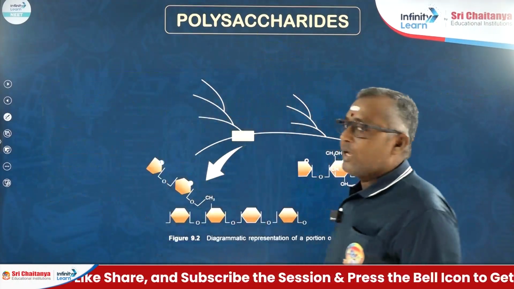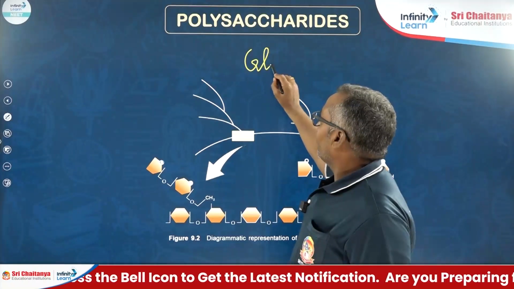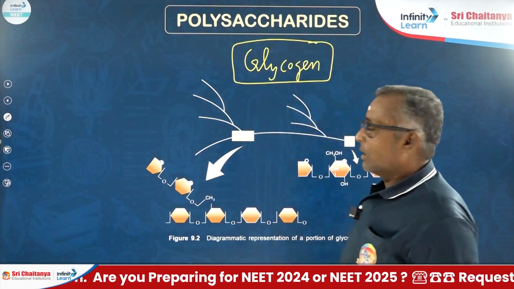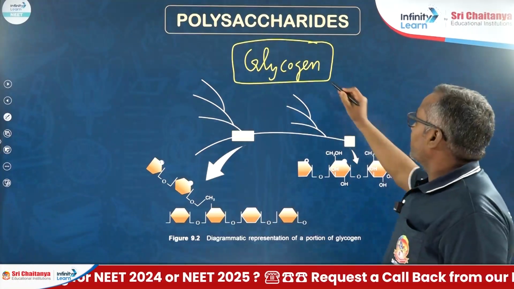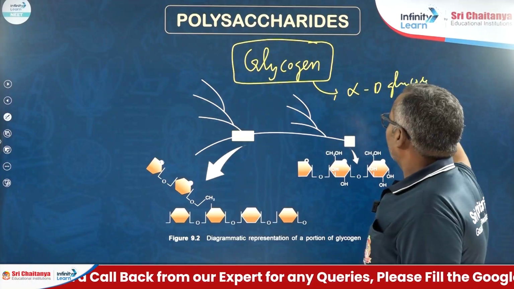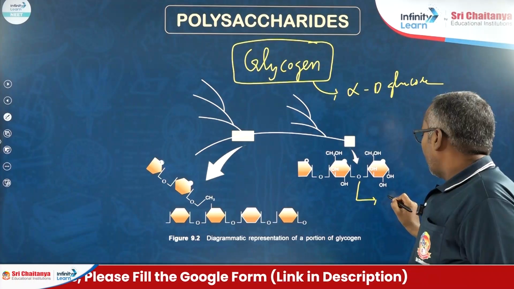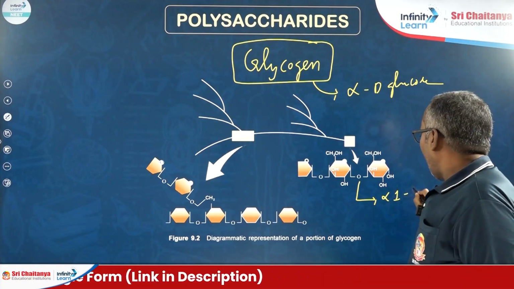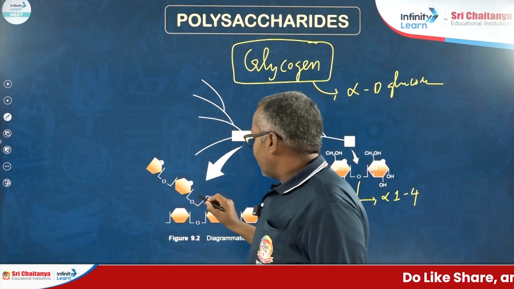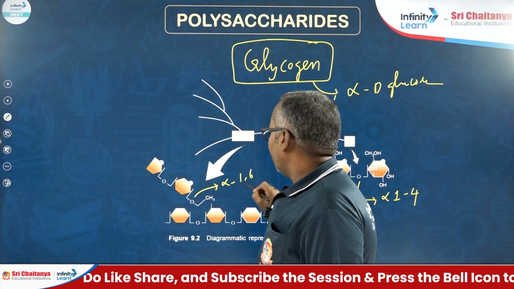When it comes to glycogen, this is the structure of glycogen. Glycogen is composed of alpha D glucoses. Now this linkage is called alpha 1,4 linkage, whereas this linkage is called alpha 1,6 linkage.